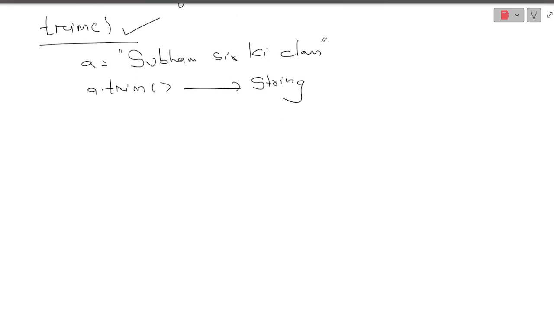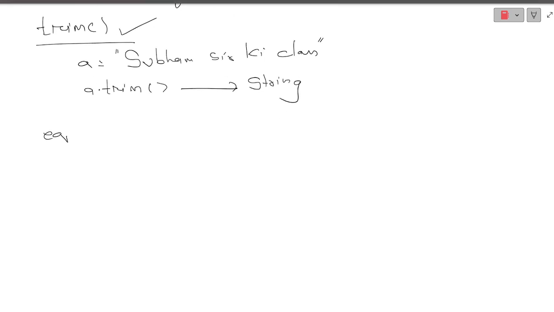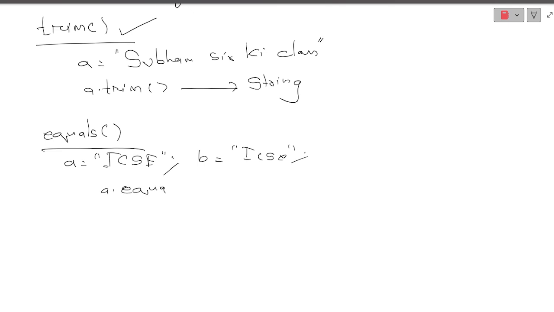Okay, let's go. Now we will understand another important method, that is equals. The name itself suggests, right? There will be 2 strings and it will check whether the 2 strings are identical or not. See, very easy. If A contains ICSE, and B also contains ICSE, as you can see, if I write A dot equals B, what will it result?